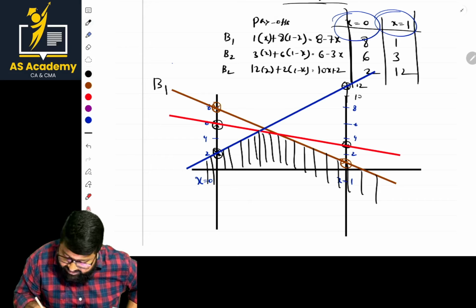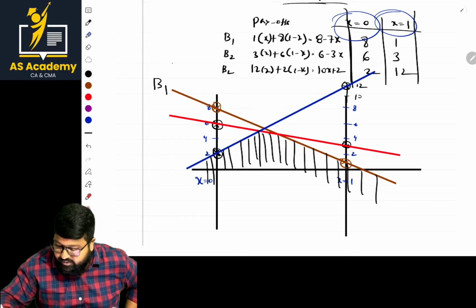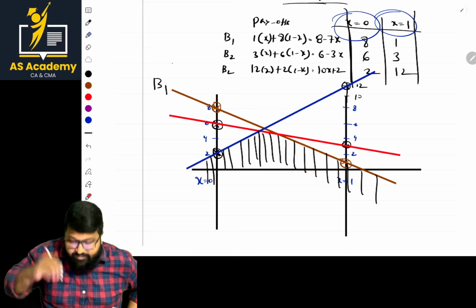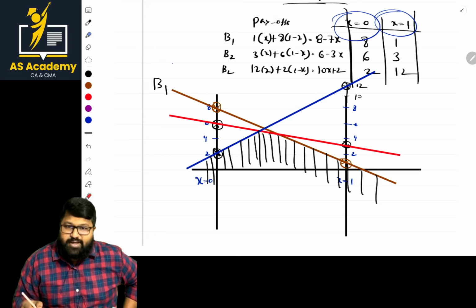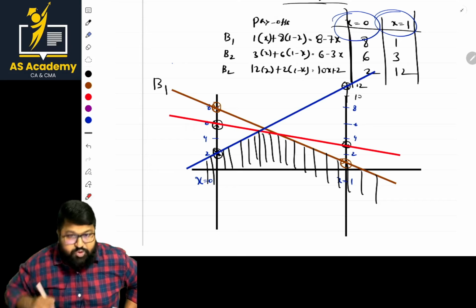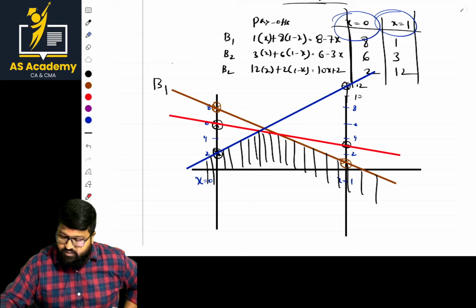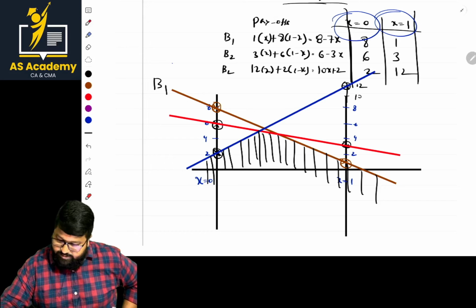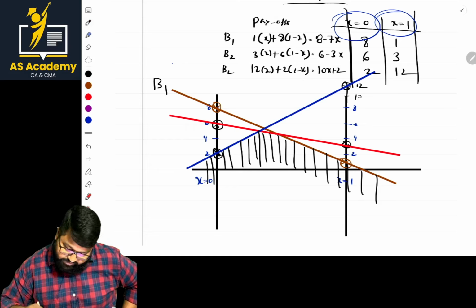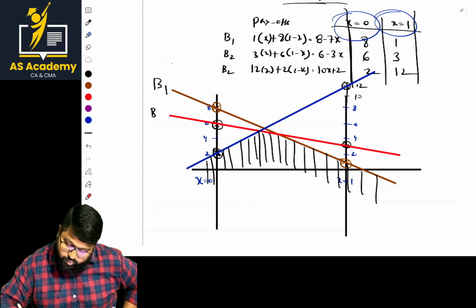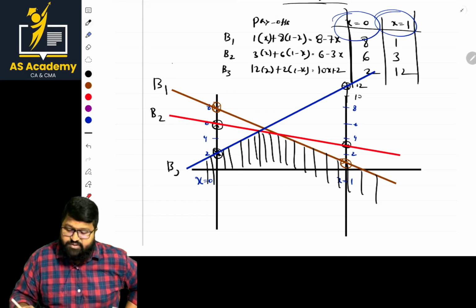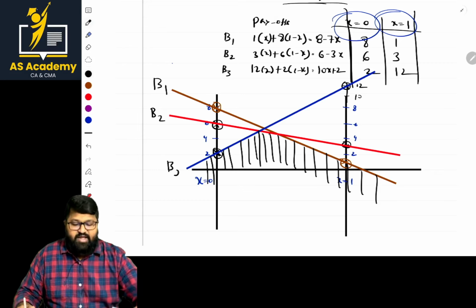Okay. From this, what is the maximum? Is there any maximum point? There's a point now. I'm showing it properly now. Here it's a maximum value. These all are minimum values. From this value, we are having a maximum value. Okay. So that point of intersection, what lines are intersecting? Those two should be kept and the other should be eliminated. What are those two lines, ma? Basically, the first one is B1, and it is 6 and 3 is B2, and this is B3, no? And this is B3. These two are intersecting. So which line should be eliminated? B1 should be eliminated. Which should be eliminated, buddies?